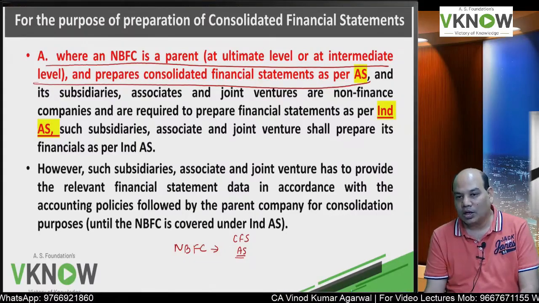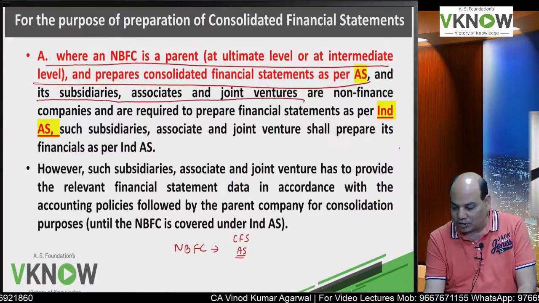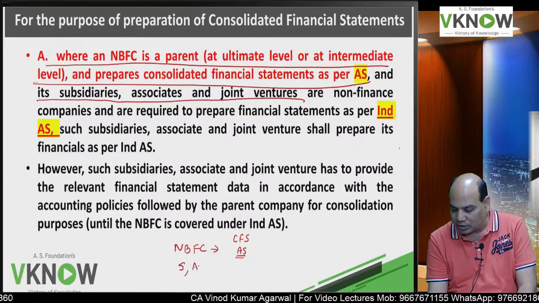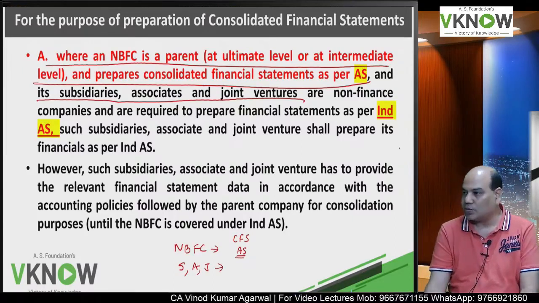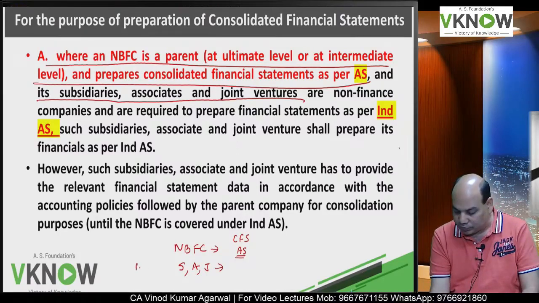As per accounting standard means not as per Ind AS. And its subsidiary, associate, joint venture, I will write SAJ, are non-finance companies. These are non-NBFC.